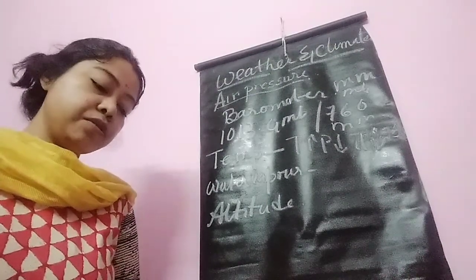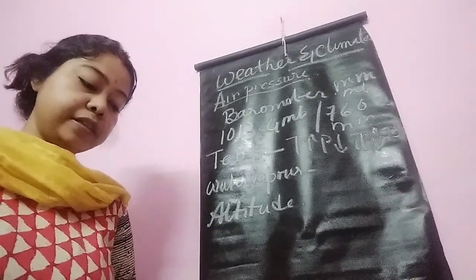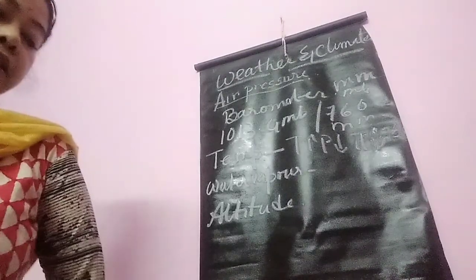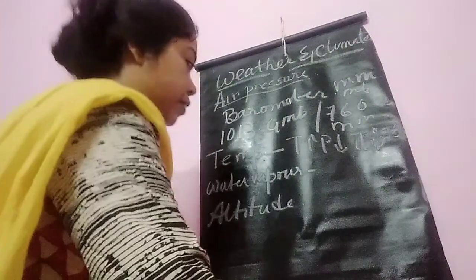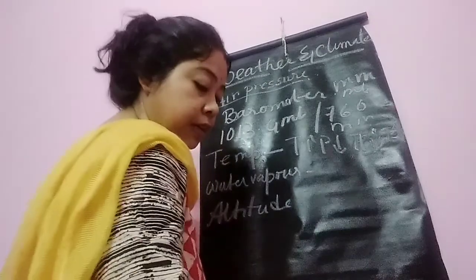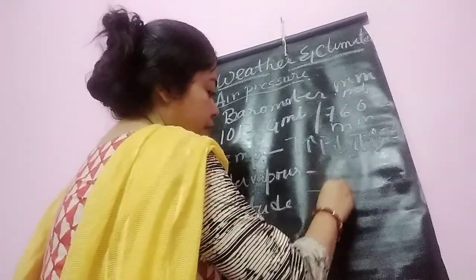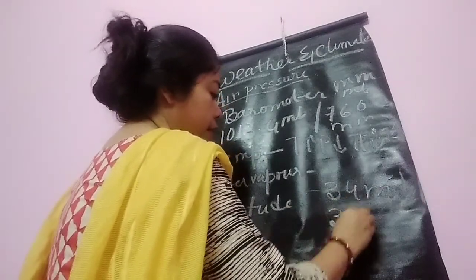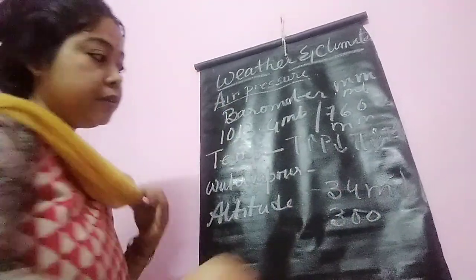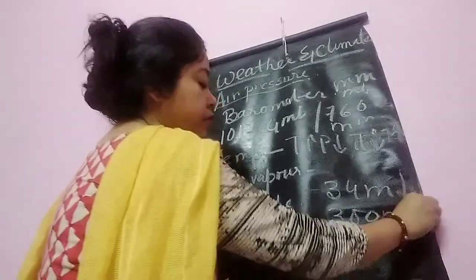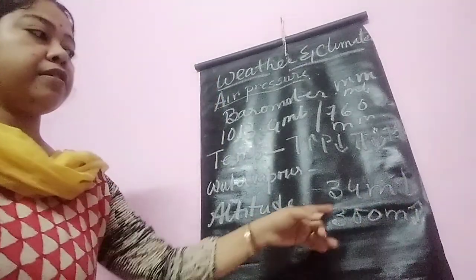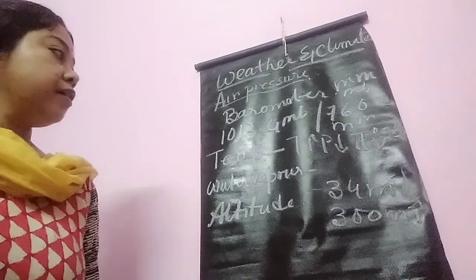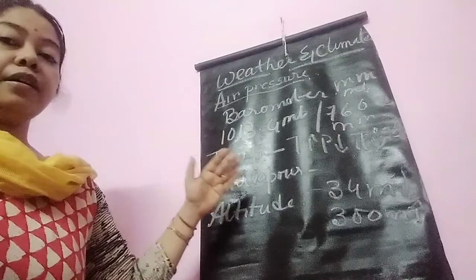Next, altitude. Altitude means height. With an increase in altitude, the air pressure decreases at a rate of 34 millibars for every 300 meters increase in height. This is the third factor controlling air pressure.